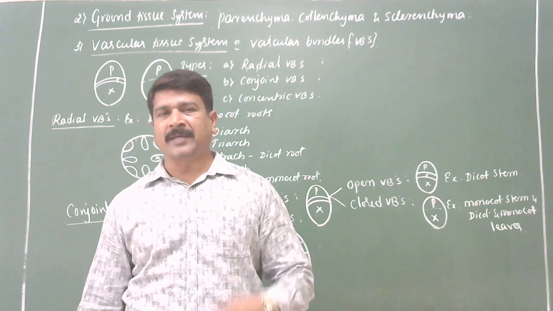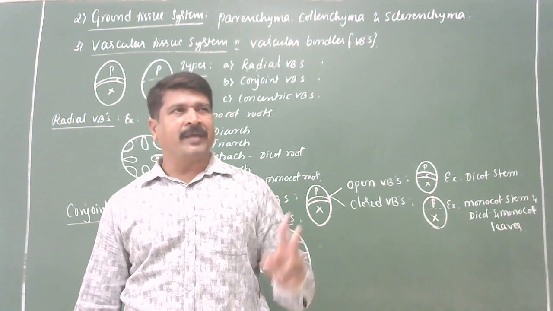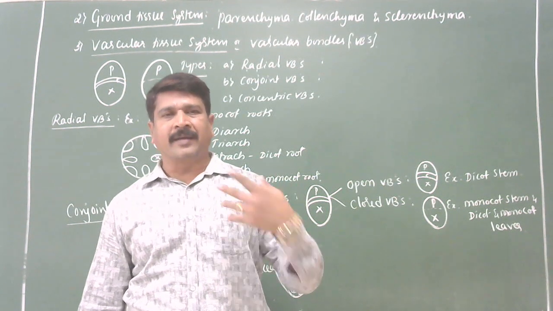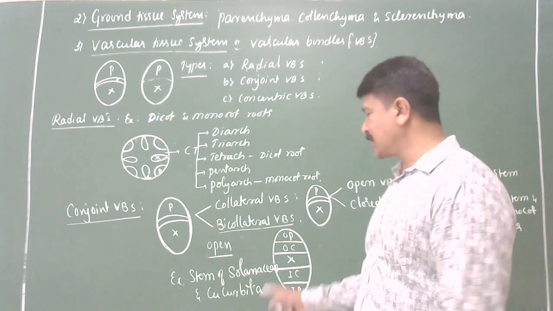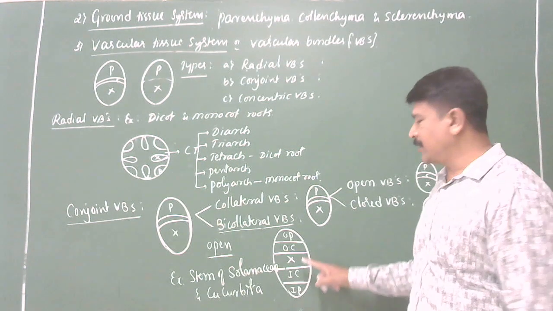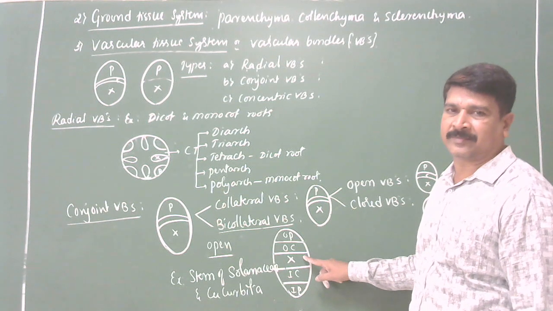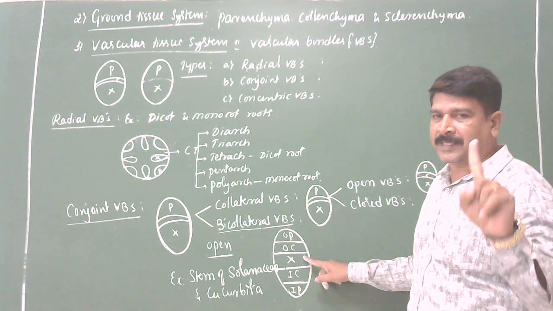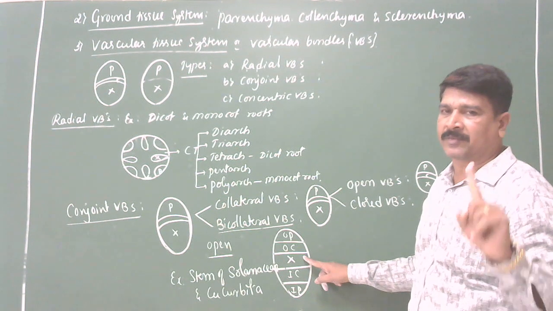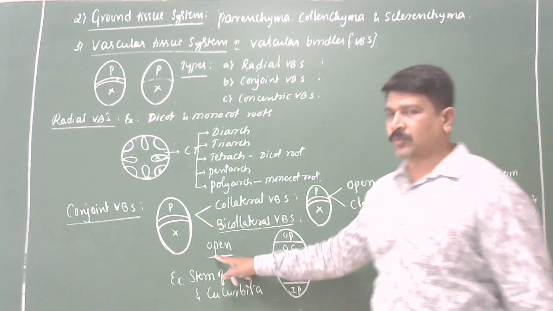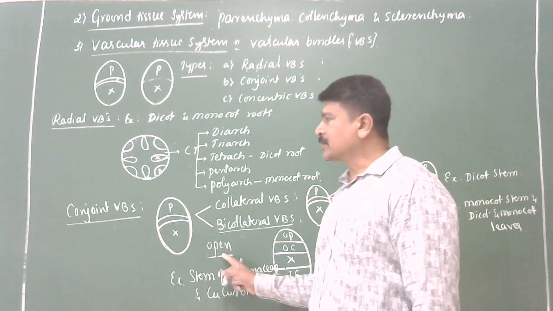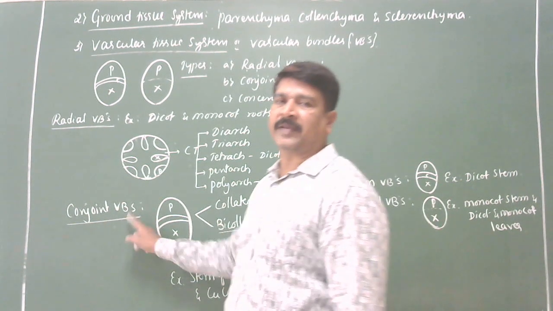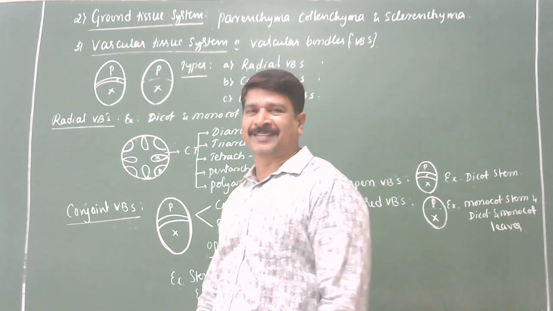They don't want to imagine the picture also. Oh, bi means 2, okay. Yeah, directly they used to select the 2 only. Remember, now you see this picture. How many patches are there? Only 1 patch is there. You remember this. Only 1 xylem patch is present in bicollateral vascular bundle. Always open because cambium is always present. Clear? So this is the conjoint vascular bundles. I think it is very clear.